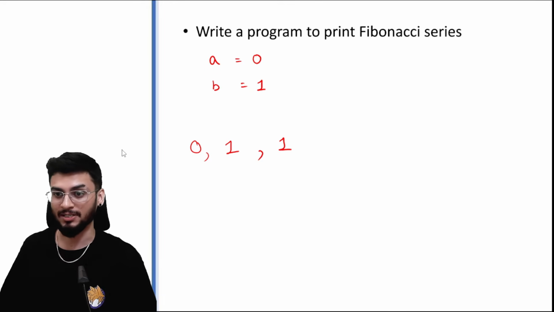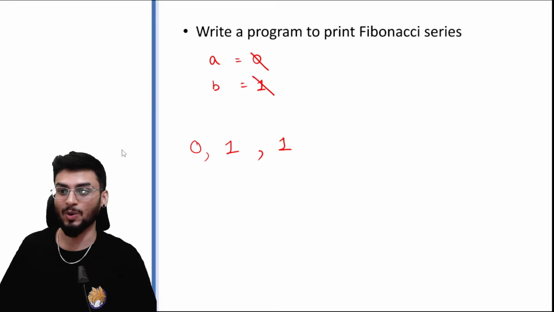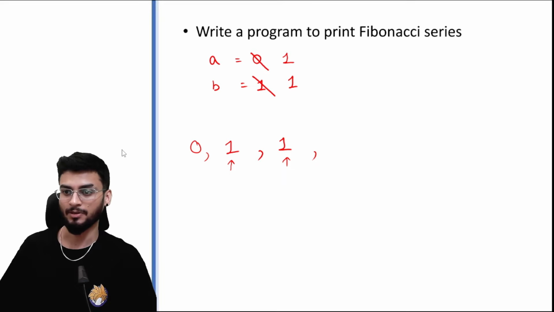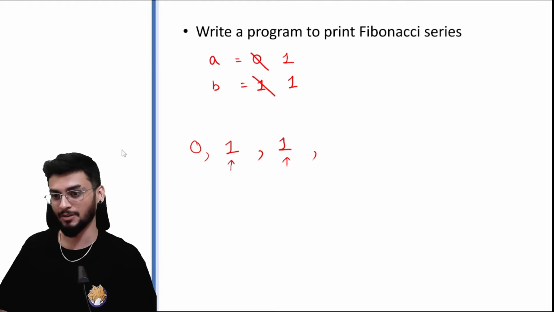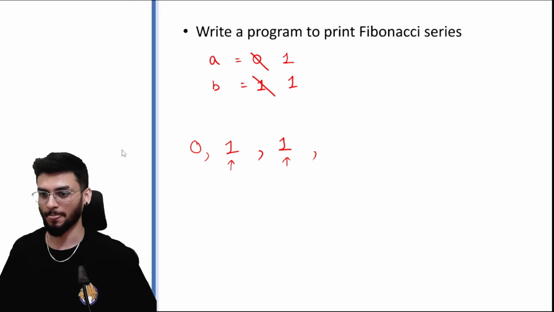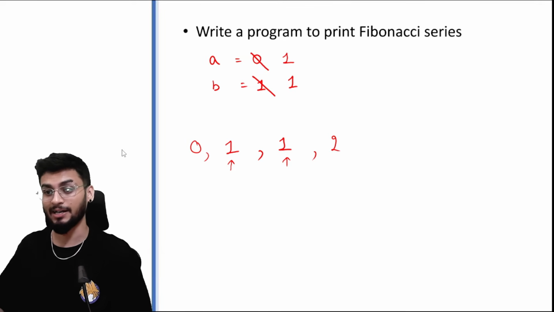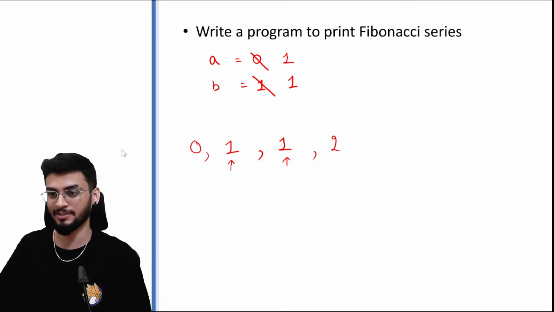Now after we do this, we need to change the values of A and B. Now A becomes 1, B becomes 1. What should the next term be? It should be the sum of these, right? 1 plus 1, which is 2.